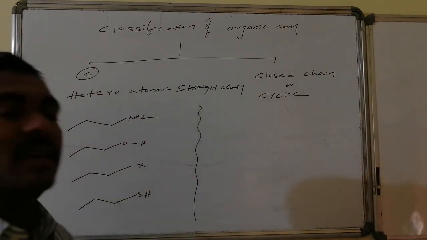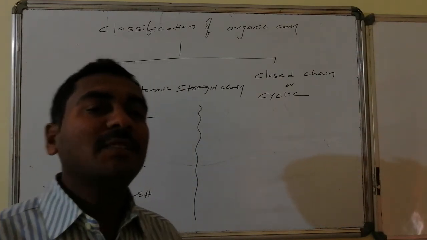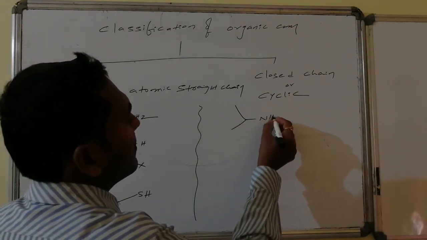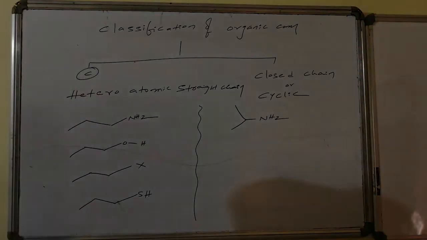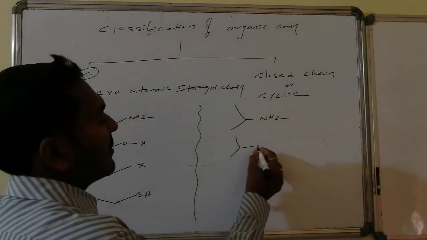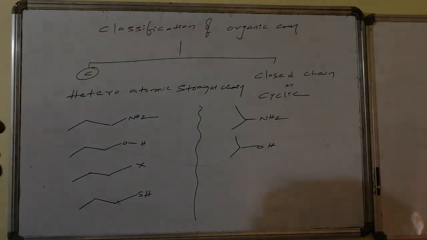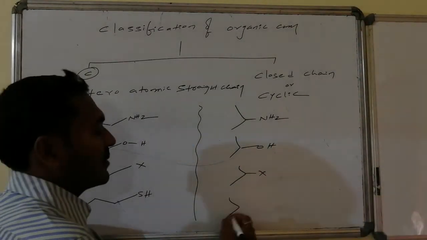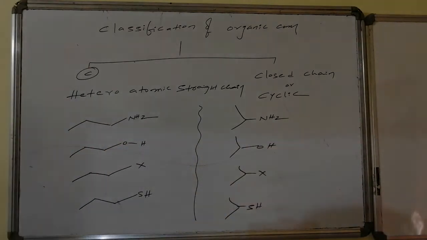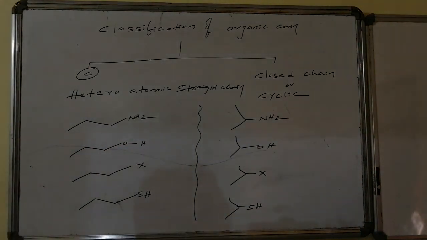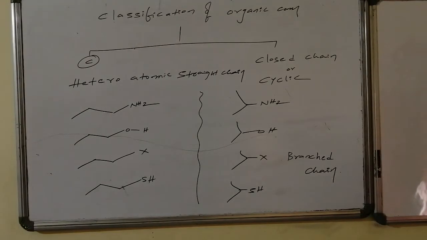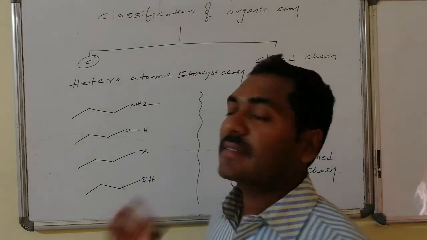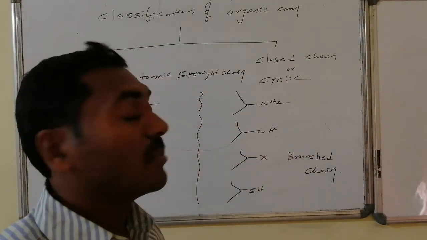If I write the corresponding branched parts, this is isopropylamine, isopropyl alcohol, isopropyl halide, isopropyl thiol, etc. Hence, these are examples of heteroatomic open chain compounds, and these are examples of heteroatomic branched chain compounds.